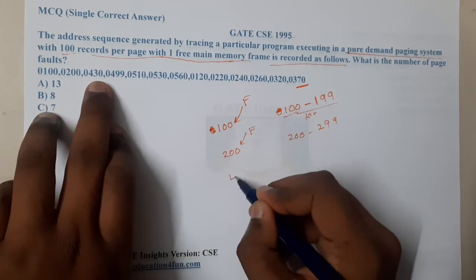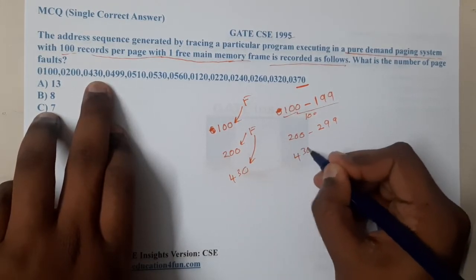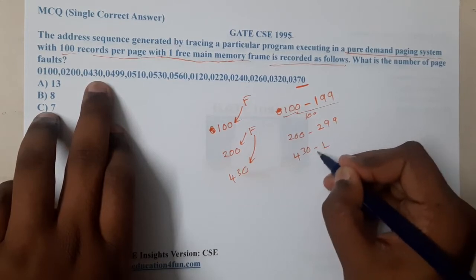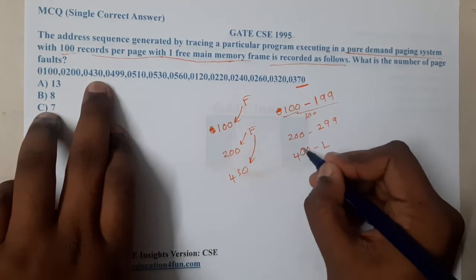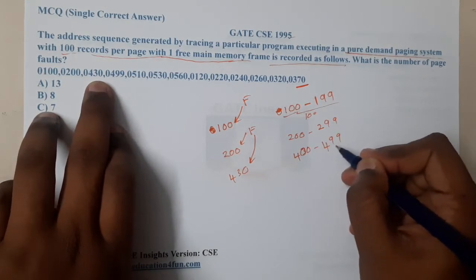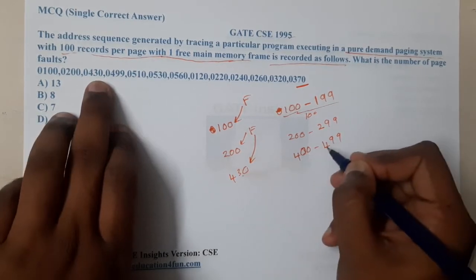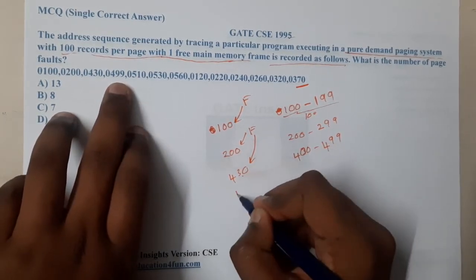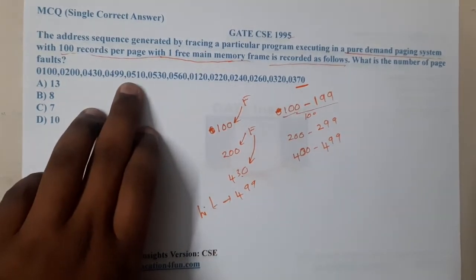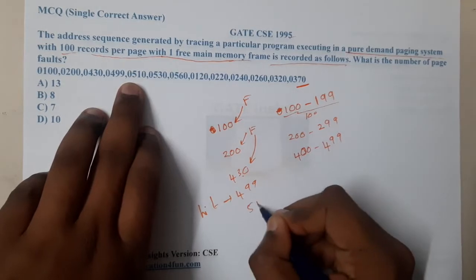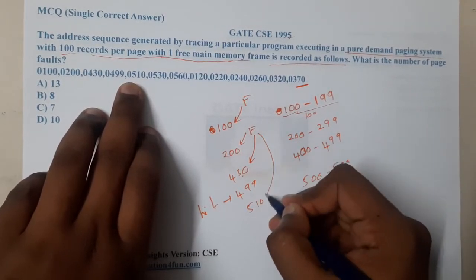Again 430 is not in the list, so it is also going to be a fault. So this value will be 400 to 499. We will push this, and this item will be inside this list. After that we have 499, so 499 is a hit. Then we have 510. So we will push 500 to 599, and this is also a fault.